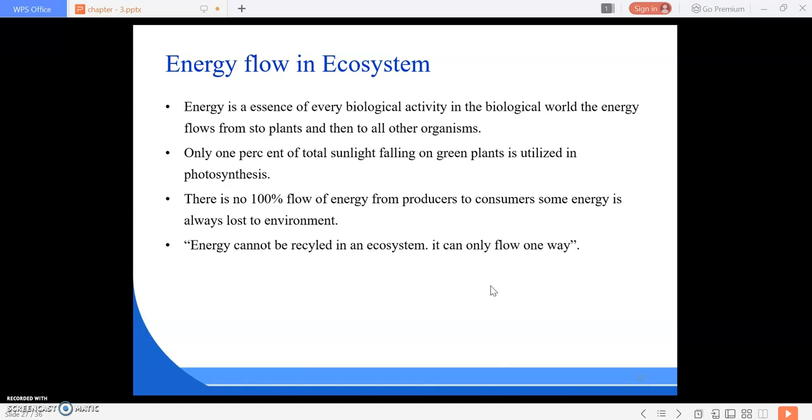Okay, so solar energy is transformed into chemical energy by the process of photosynthesis. This energy is stored in plant tissue and then it is transferred into mechanical and heat forms during metabolic activities. In the biological world, the energy flows from the sun to plants and then to all heterotrophic organisms like microorganisms, animals and man. That is, from producers to consumers. Okay.